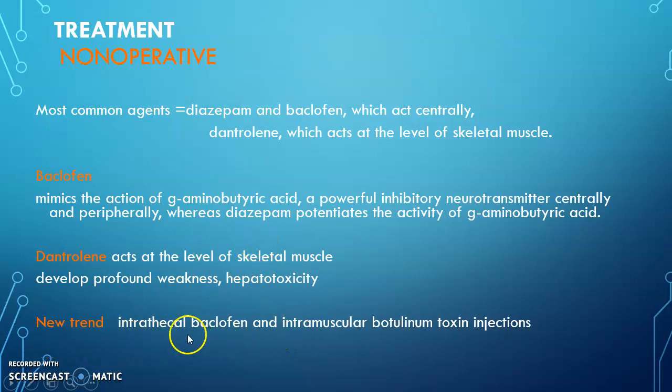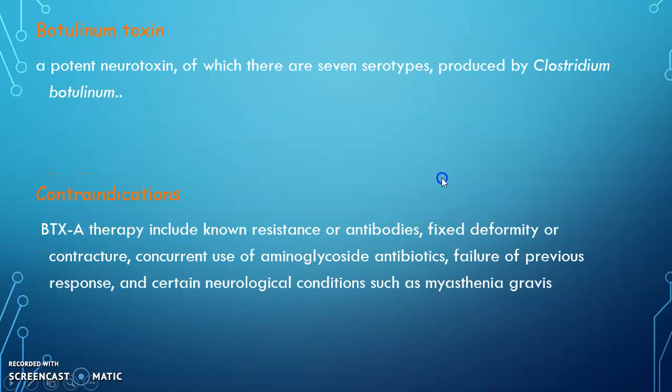New trends is that nowadays commonly used is intrathecal baclofen, that is the baclofen is injected into the spinal cord through the lumbar puncture area, commonly fixed in the body of the child itself, and you have the intramuscular botulinum toxin injection. So botulinum toxin is produced by the Clostridium botulinum. What is the use?